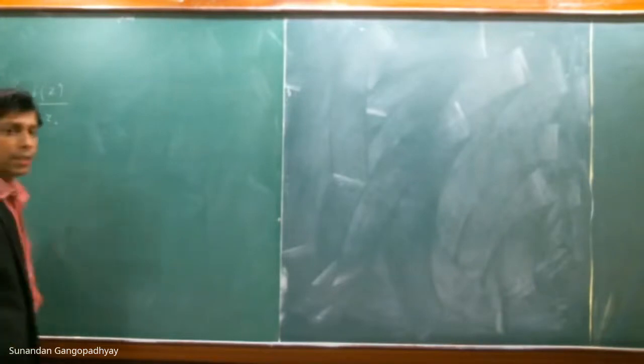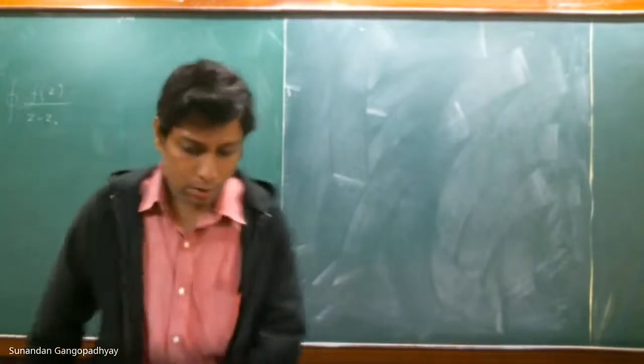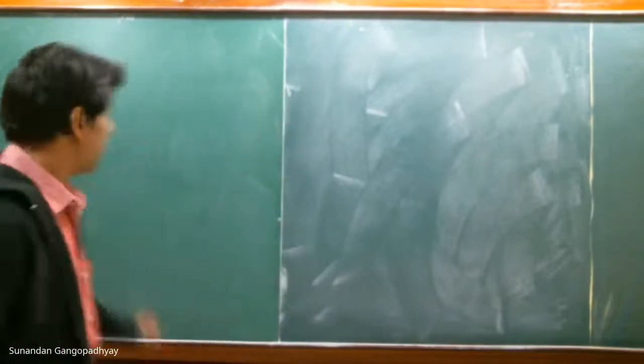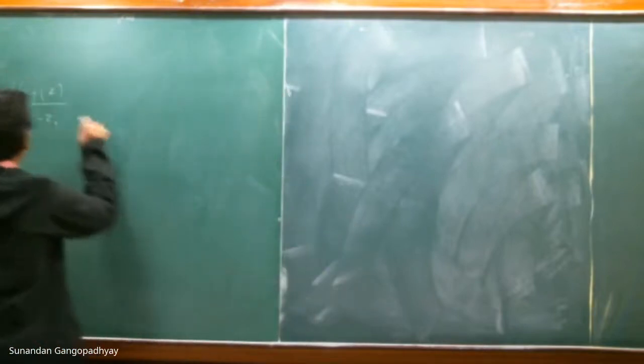We had the Cauchy integral theorem, and from that theorem we could prove this one.